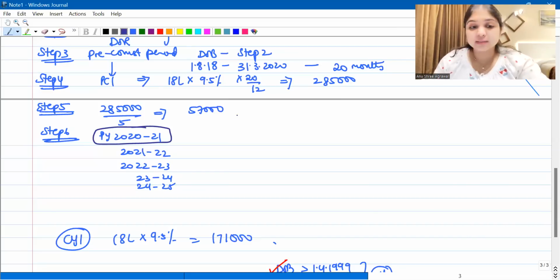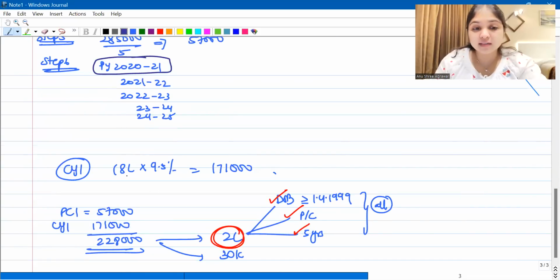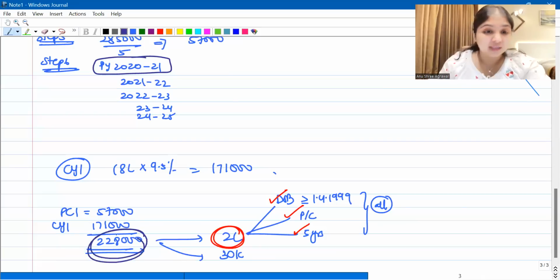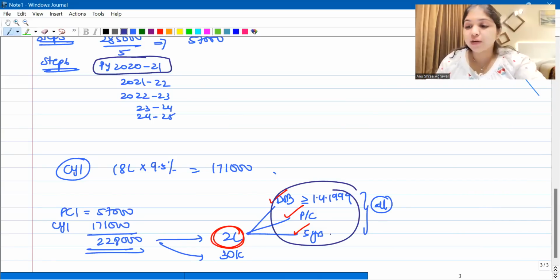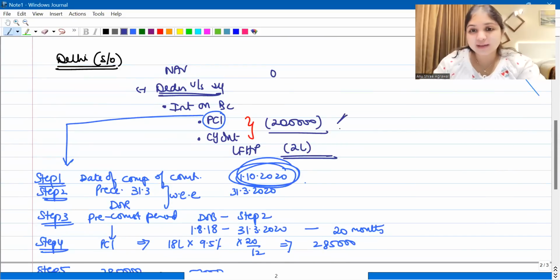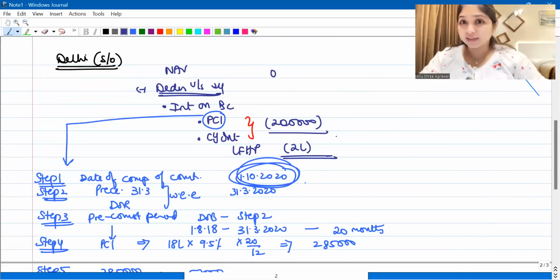But never stop with pre-construction interest. We also have current year interest. 18 lakh full loan is outstanding, 9.5% per annum, 1,71,000. So the total interest for this one house was 2,28,000. Now we have two limits, 2,30,000 and 2 lakhs. We saw all our conditions are fulfilled. Therefore, we gave it the 2 lakh limit. So the total interest deduction was 2 lakhs. So the loss from house property is 2 lakhs.